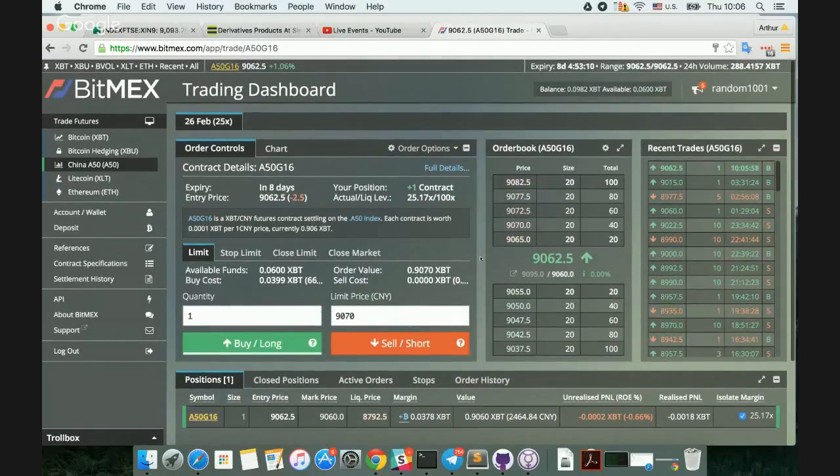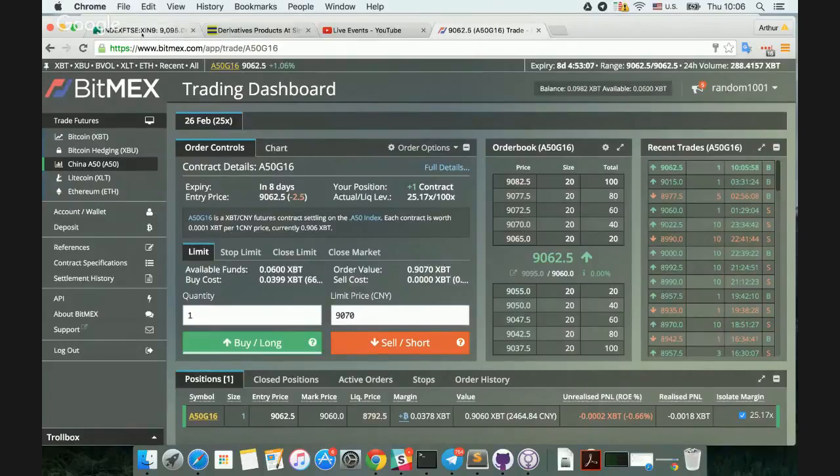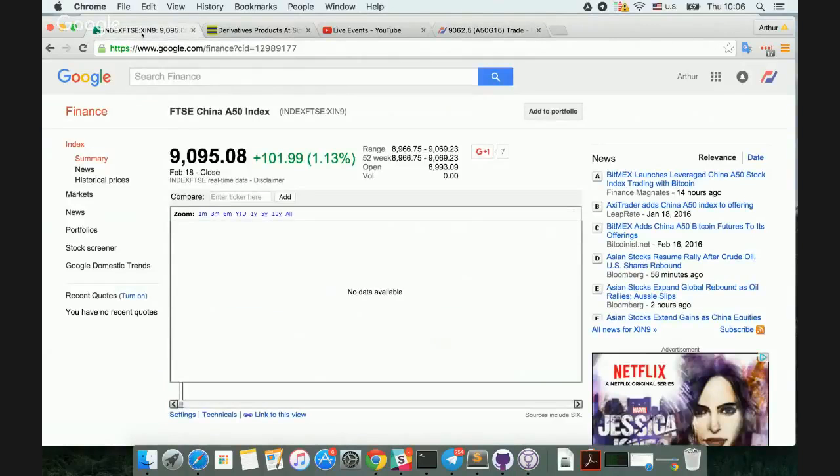So when is this index most liquid? If you want to look at a live ticking price, or almost live, I suggest going to Google Finance. It doesn't seem that the chart wants to work right now, but they have a few second delayed price of the underlying index.